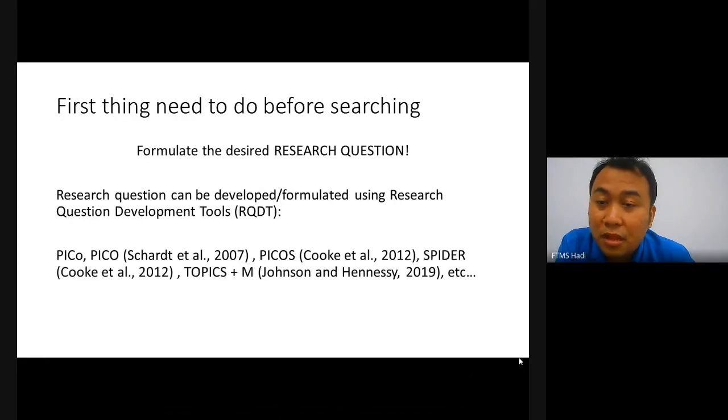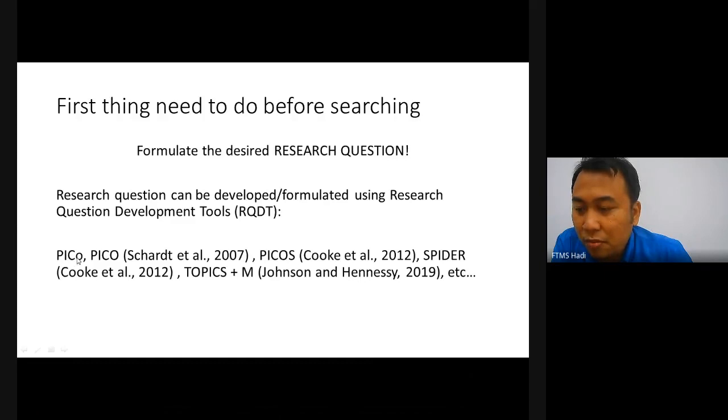Okay, the first thing to do before searching. Before you search, either Google Scholar or any other database, you need to formulate the desired research question, because the research question will guide you to have a better search. Research questions can be developed or formulated using many tools, the research question development tool, which is RQDT. Here are some of the RQDTs, which means there are tools to guide you in developing a research question.